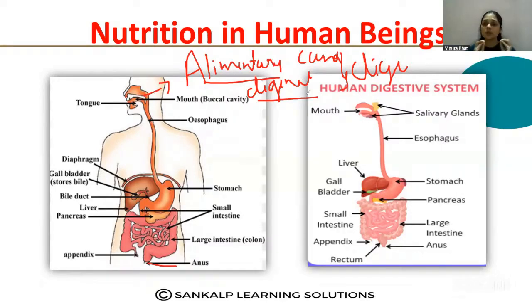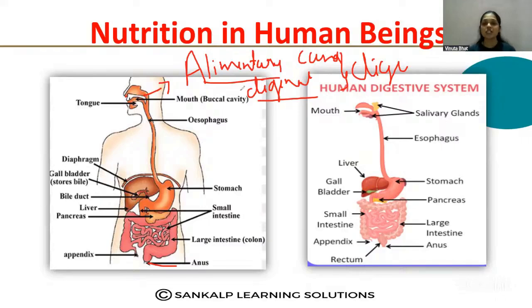So now we are studying how nutrition takes place in human beings, meaning how the complex food materials become simpler forms and get absorbed by our body. This process we are learning now.